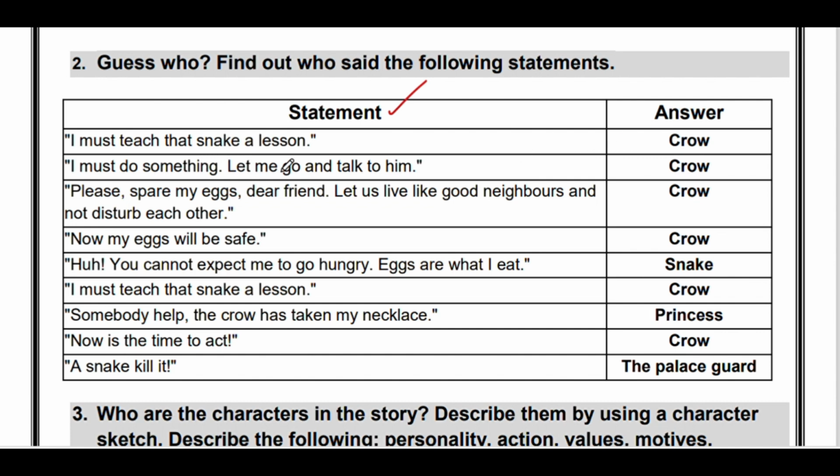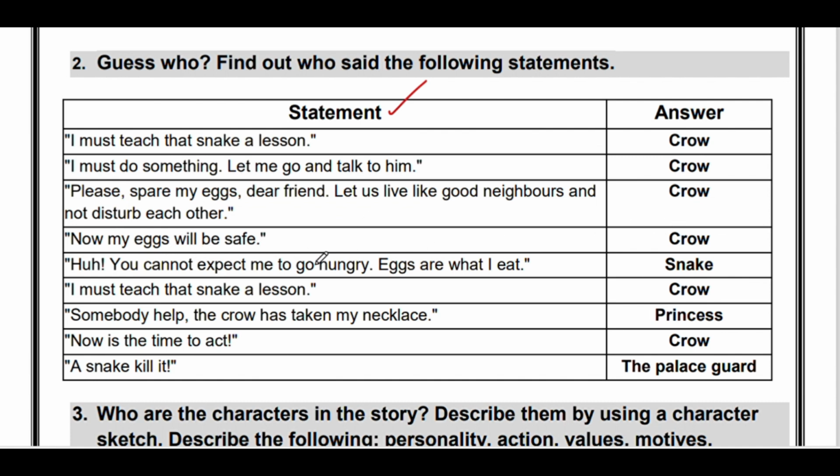I must teach that snake a lesson. This line is spoken by the crow. I must do something. Let me go and talk to him. This is again spoken by the crow. Please spare my eggs, dear friend. Let us live like good neighbors and not disturb each other. This line is also spoken by the crow.